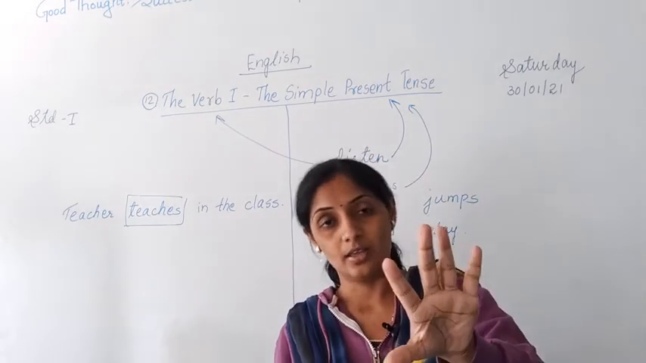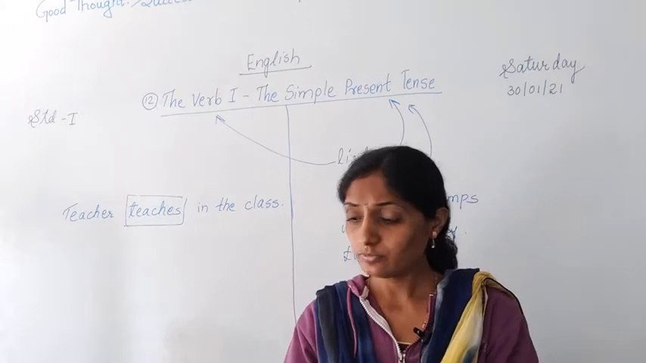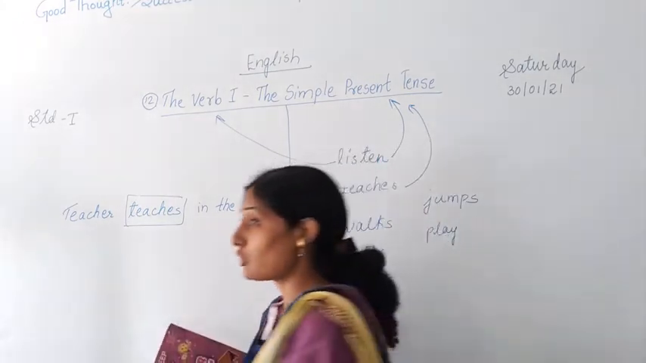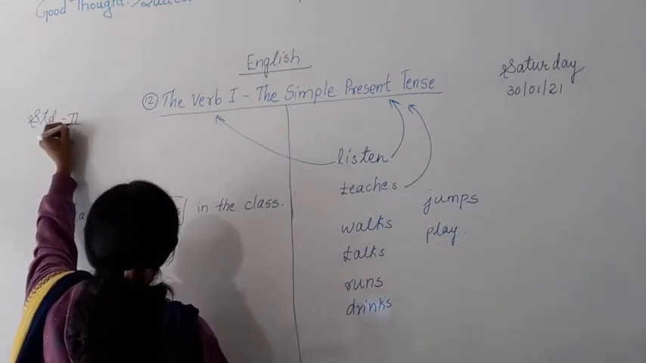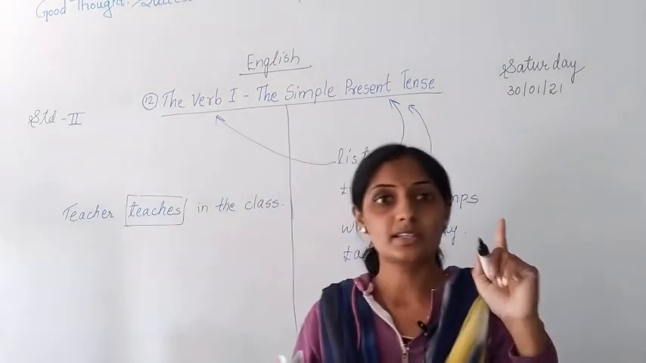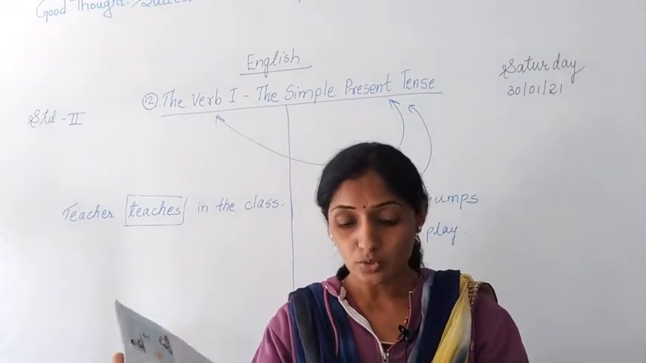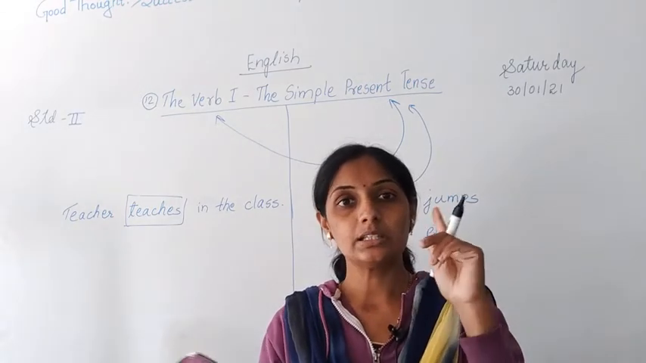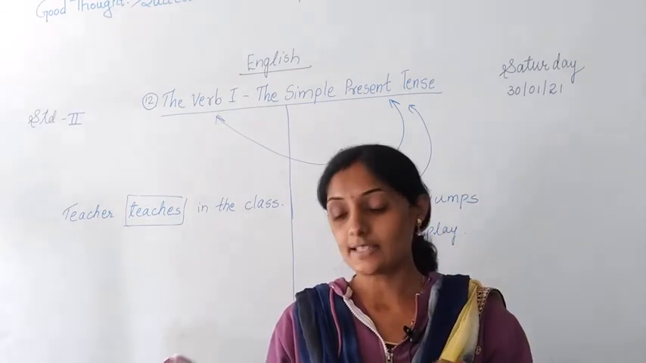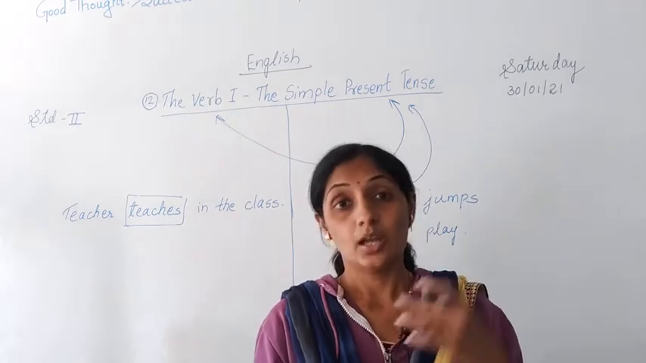One and many. You might have studied in school. In first standard also one and many was taught to you. When we speak about one and many, one means what? Singular, and many means what? Plurals.